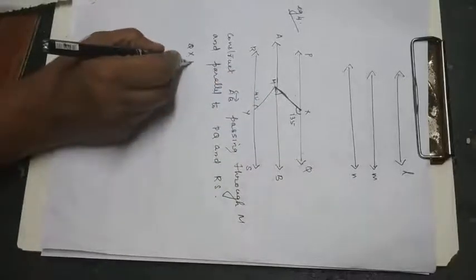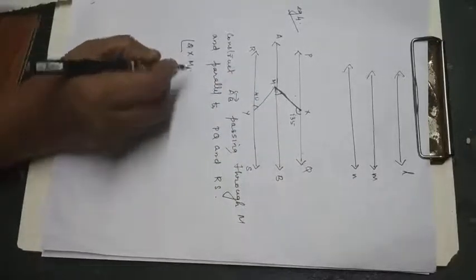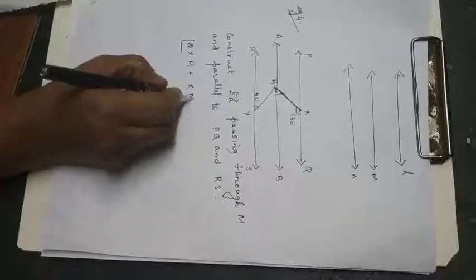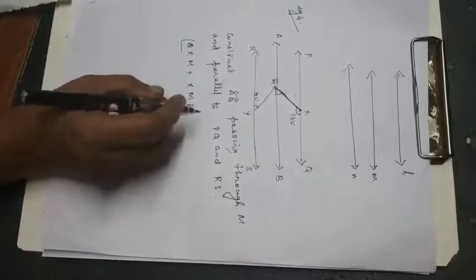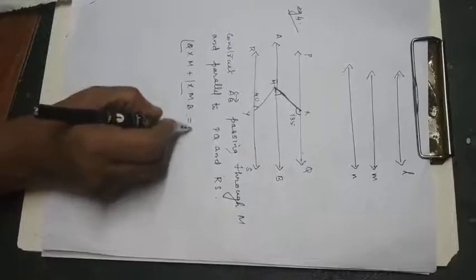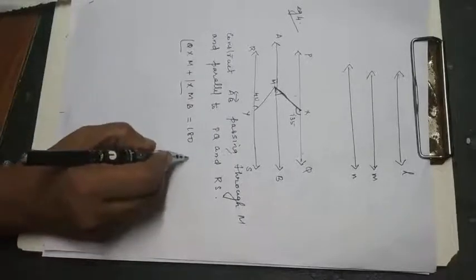So let us take that one. QXM plus XMB will be equal to 180. Reason is interior angles on the same side.